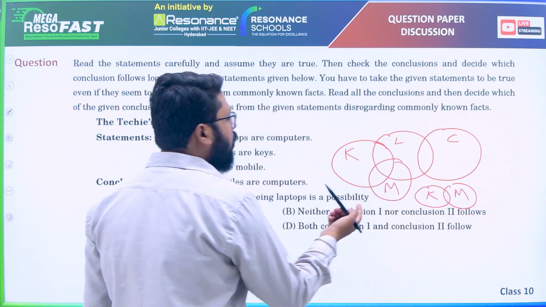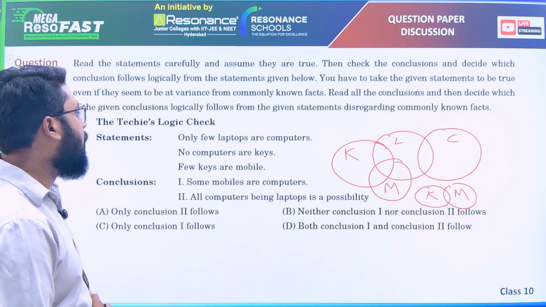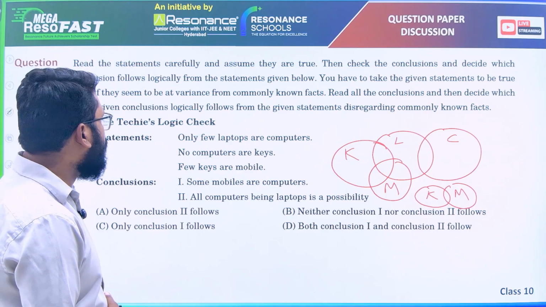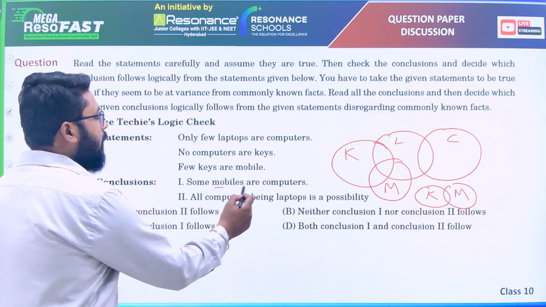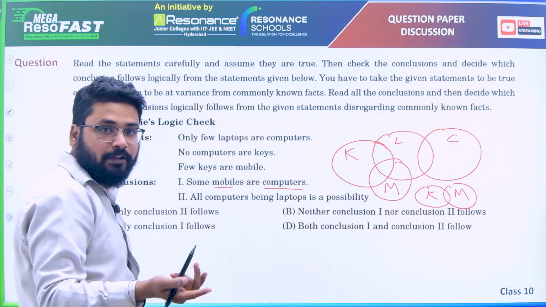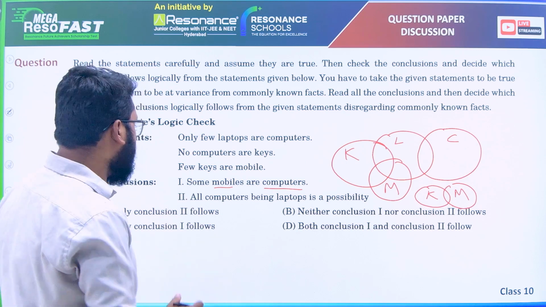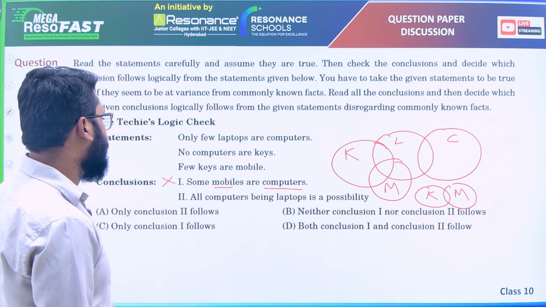So mobile can be part of laptop, keys, laptop. So first conclusion, some mobiles are computers. Because no computers are keys, there is no possibility that mobile can connect with computer. No intersection. First is not correct.